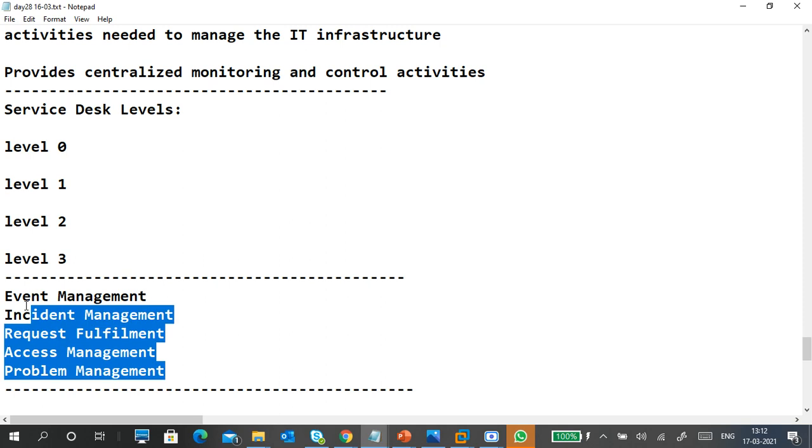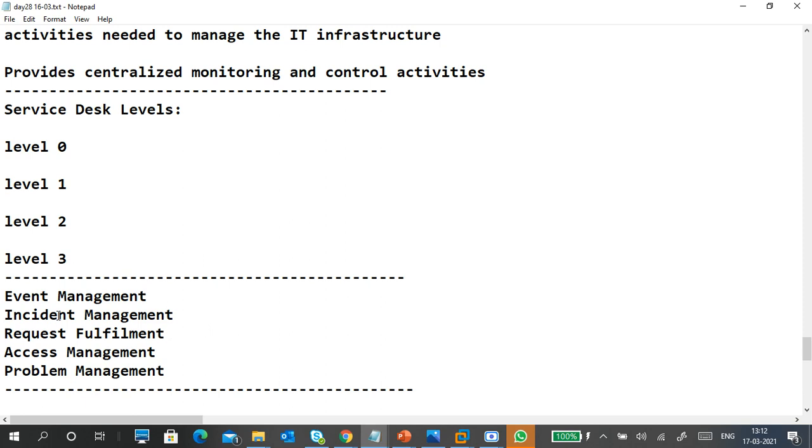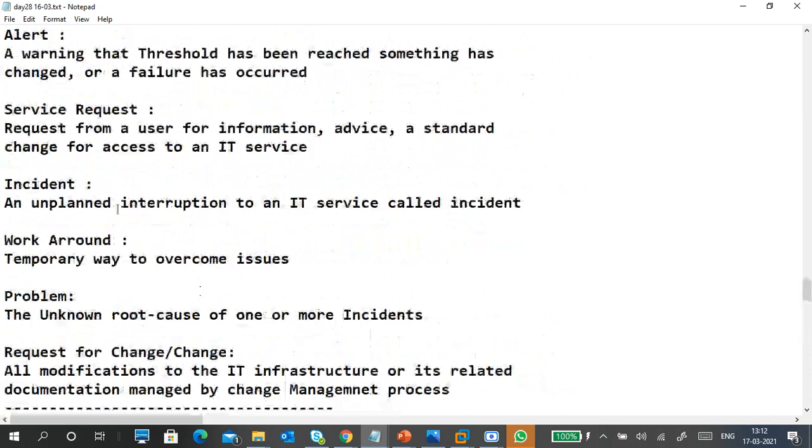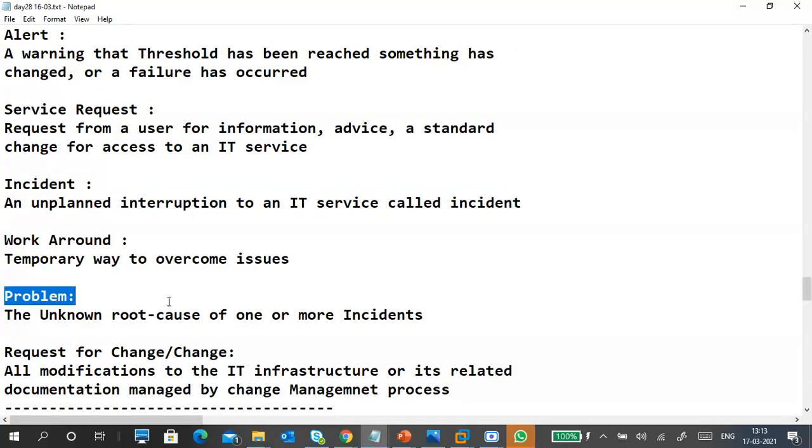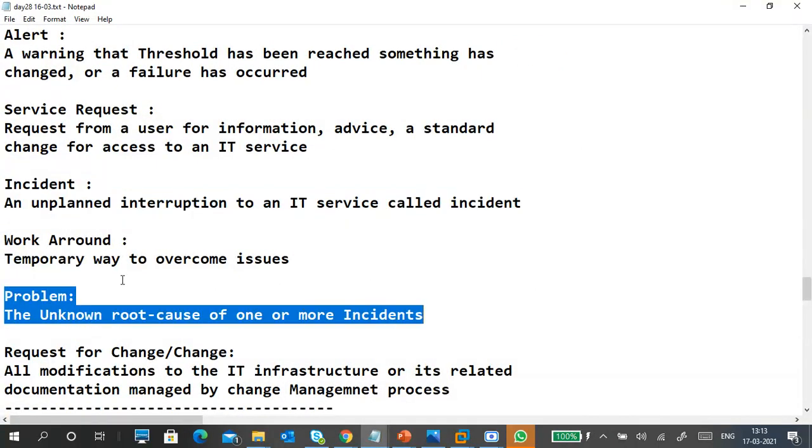I didn't tell about these management-related things. You can just read it maybe today or tomorrow: what is event management, power management, and all. But I want to tell only one last point: you have to explain incident and problem management with an example.